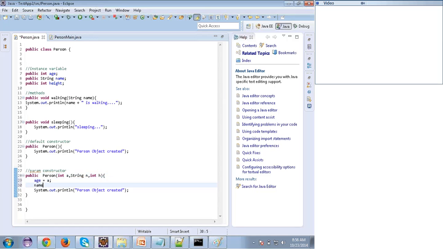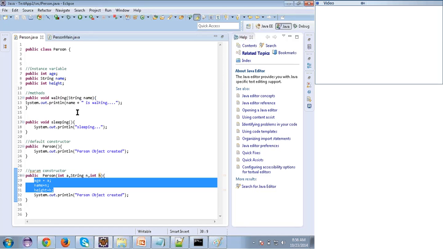Name is equal to n. Height is equal to h. Understand these three statements. I'm saying that instance variable age is equal to this, instance variable name is equal to this n, and this height is equal to local variable h.